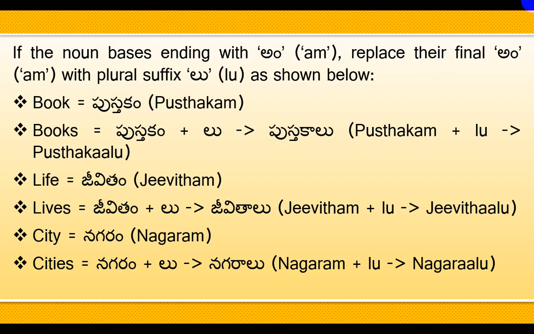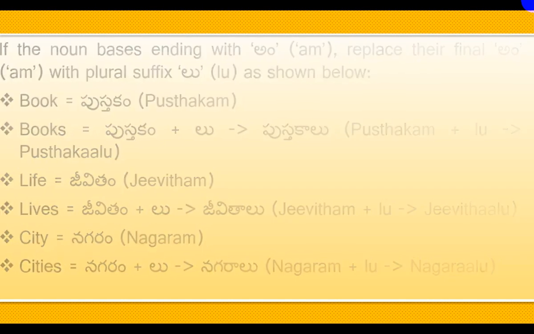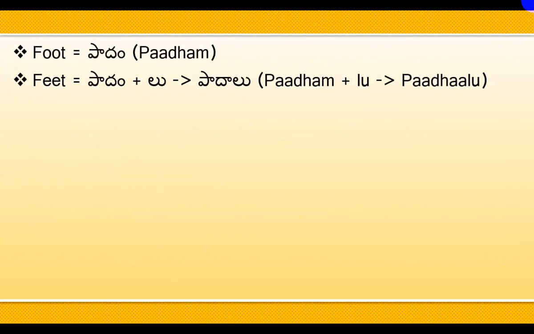City means nagaram. Cities means nagaram plus lu, nagaralu. If you don't want to use this rule, you can also say nagaramulu. Foot means padam. Feet means padam plus lu becomes padalu. Or without this rule, you can also say padamulu. Padamu plus lu, padamulu. So you can say padalu or padamulu. Both are correct.